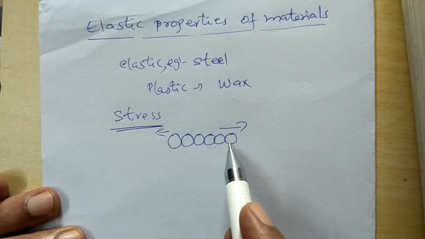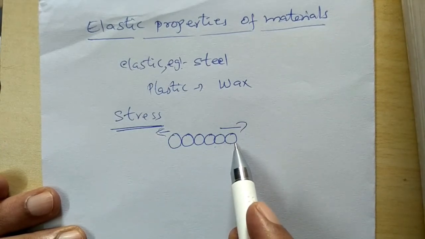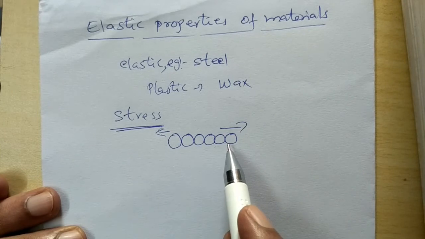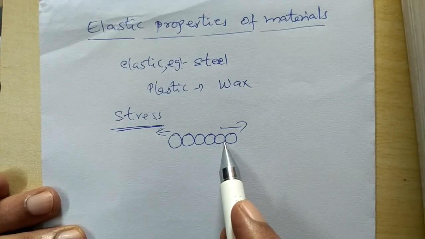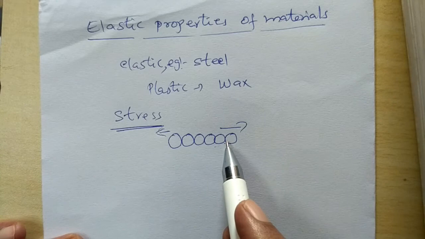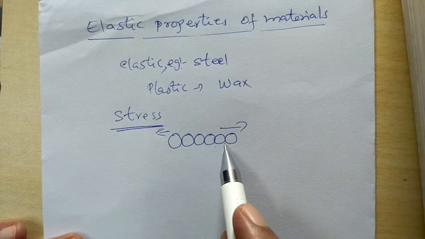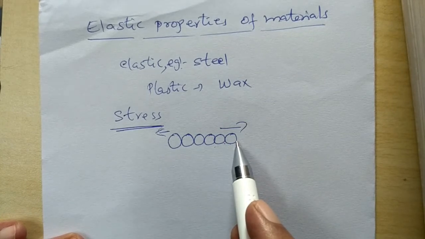The net effect of the restoration tendency exhibited by all the molecules manifests a balancing or restoring force which counteracts the applied force.